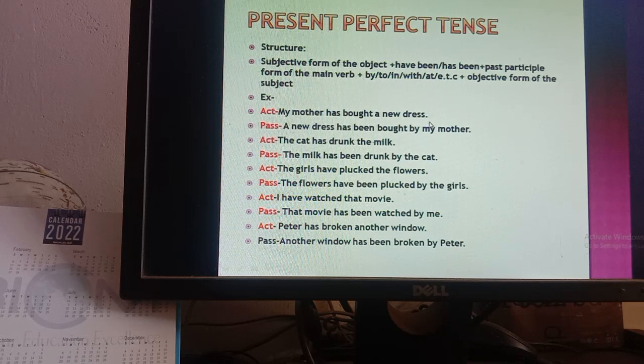My mother has bought a new dress. So new dress is the object here, make it subject, a new dress. Then new dress is third person singular number, that's why there will be has. Okay, according to the structure there will be been.